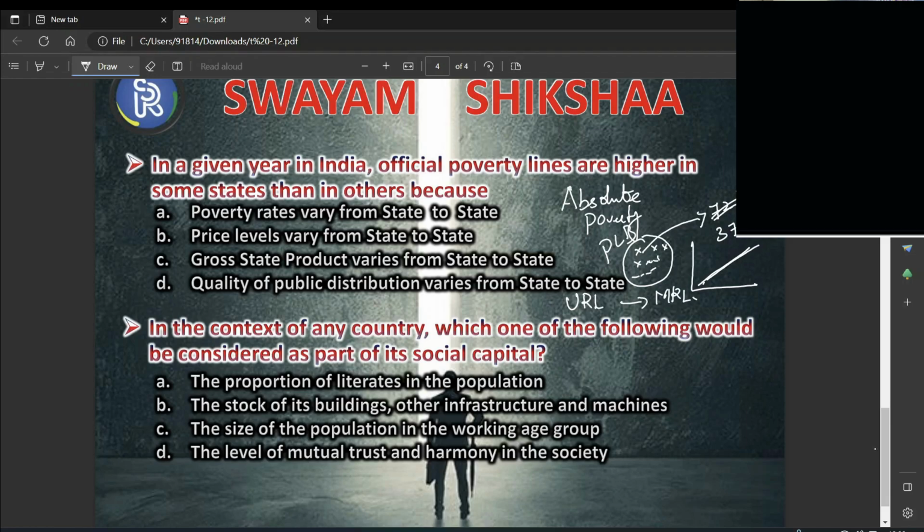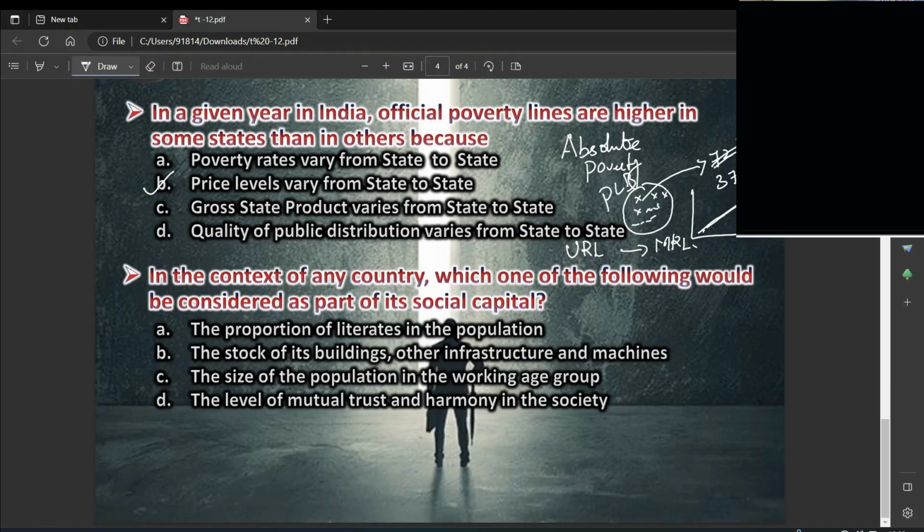But one observation is, yes, poverty line will change, not just because of the basket, but also price. So official poverty lines are higher in some states because of price levels, because this basket may be of different price in different states. As simple as that. Based on inflation, it has to be adjusted. So therefore, price level varies from state to state.